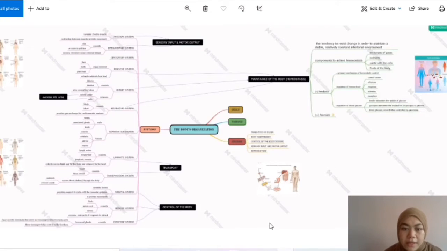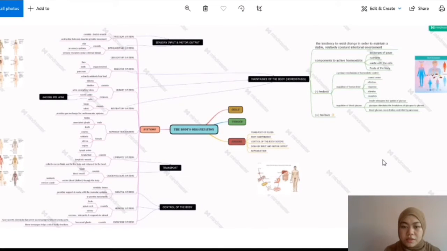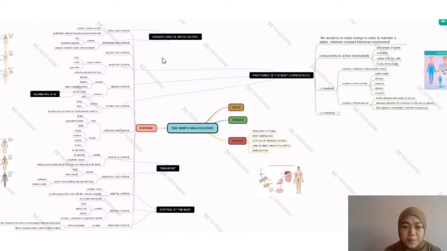For my group, I covered two topics. The first one is the body organization, and the second one is plant structure. So the first one is the body organization. This is what my mind map looks like. It's just simple, and I have made this body organization topic as simple as I could.